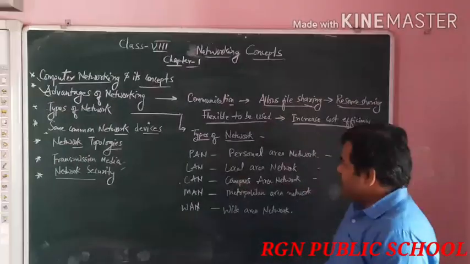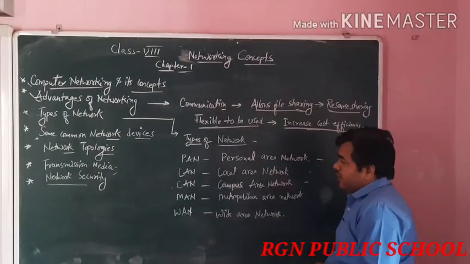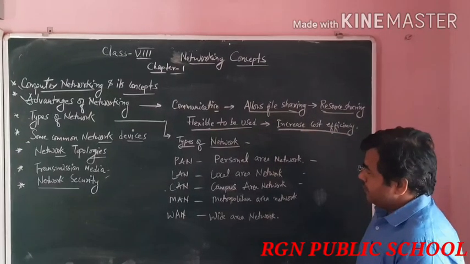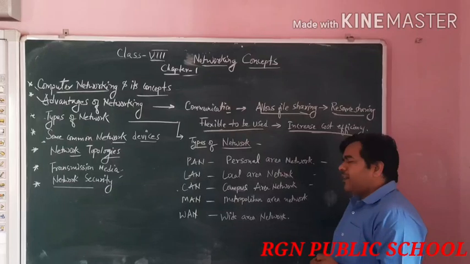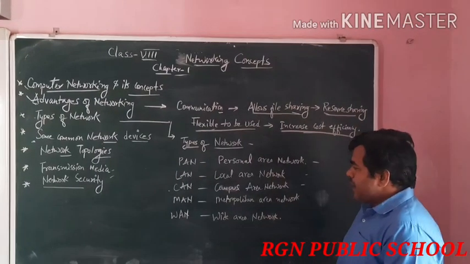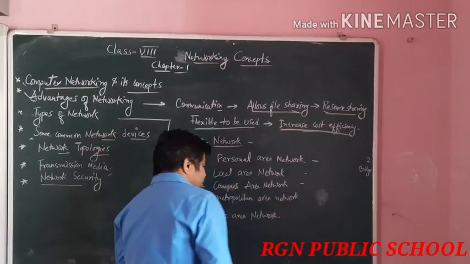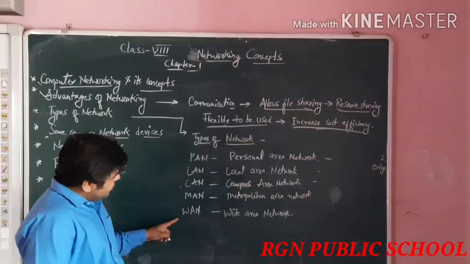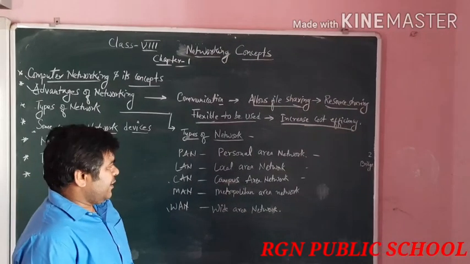On the other hand, LAN is local area network. Most of the students know the full form of LAN. Also, CAN is campus area network, and second last is MAN, that is metropolitan area network, and last one is WAN, that is wide area network.